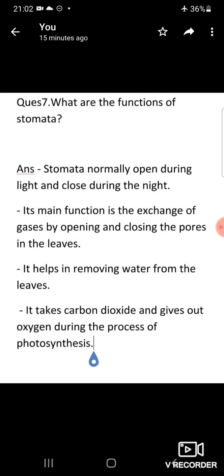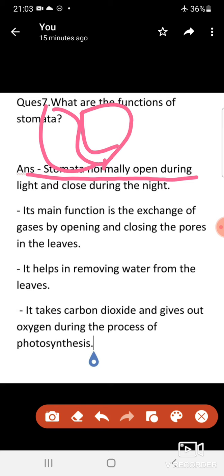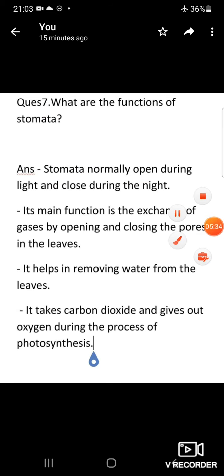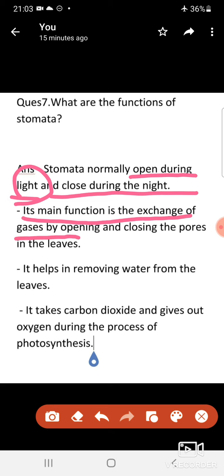Now what are the functions of stomata? Stomata are present in the guard cells as closed bean-like structures. Stomata normally open during light. Whenever they come in contact with or sense light, they open, and they close during the night time. Its main function is the exchange of gases, opening and closing the pores in the leaves.